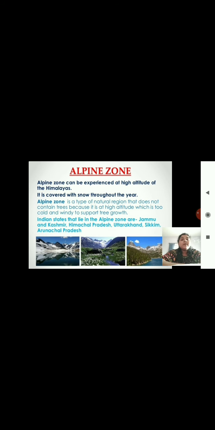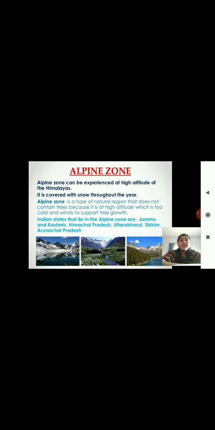Okay, so one by one we will see what is the alpine zone. The alpine zone can be experienced at high altitudes of the Himalayas. It is covered with snow throughout the year. The alpine zone is a type of natural region that does not contain trees.